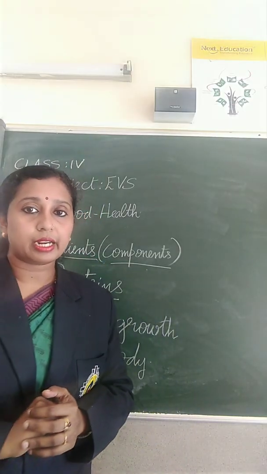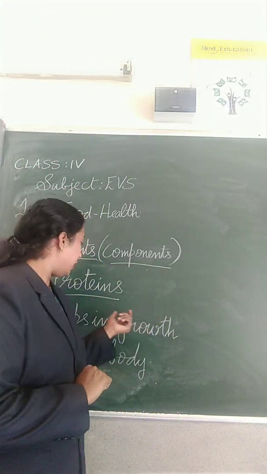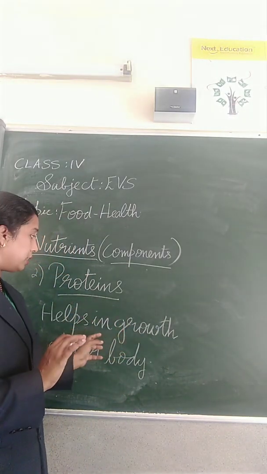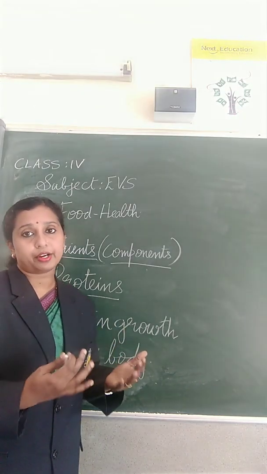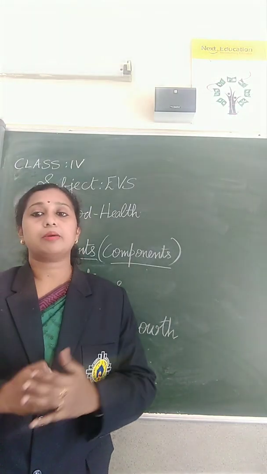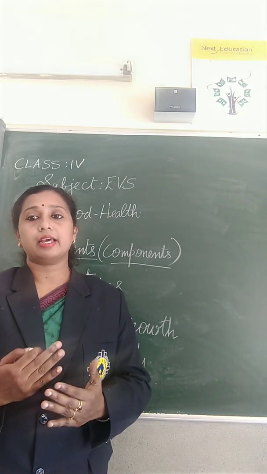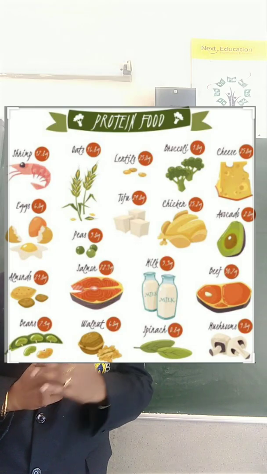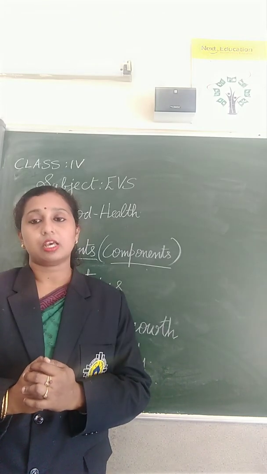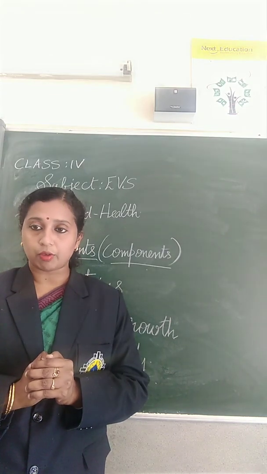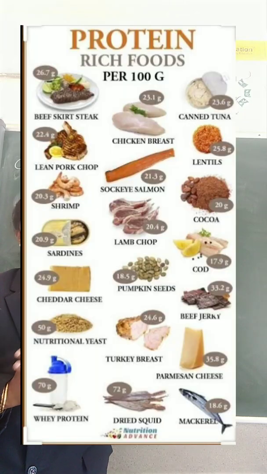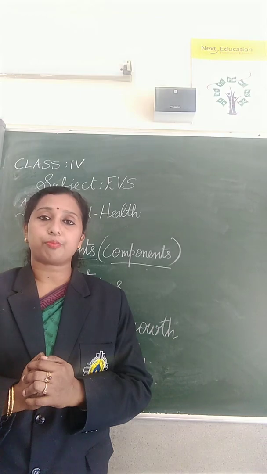So the second nutrient is the proteins. Proteins help in the growth of our body. And food items like fish, nuts, egg, cheese, pulses, milk, etc. are some of the main sources of proteins.